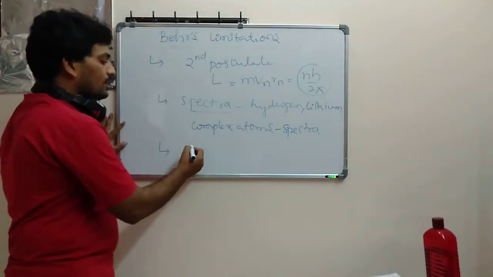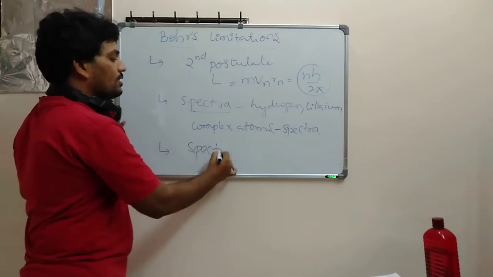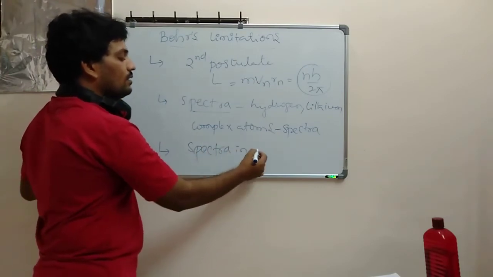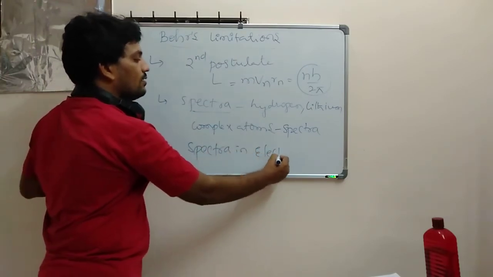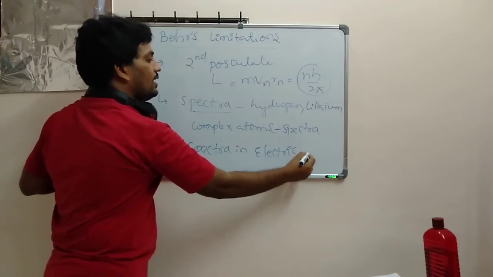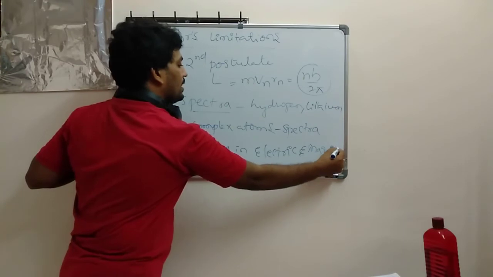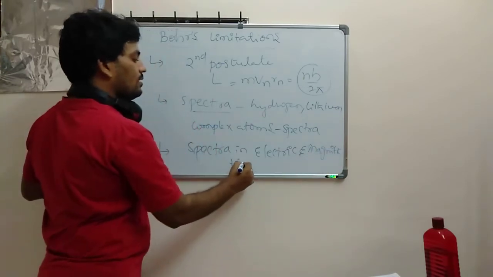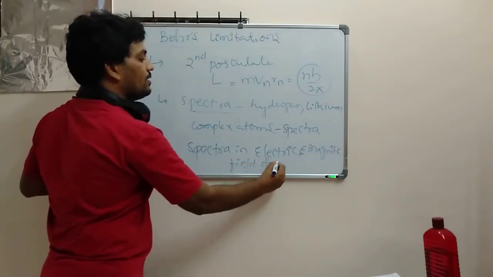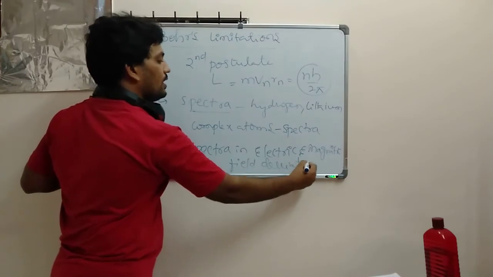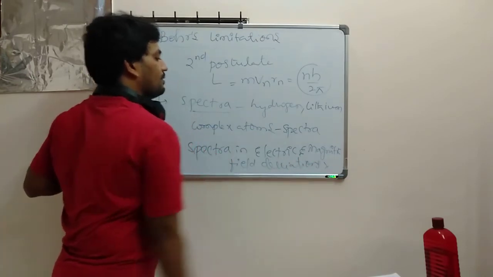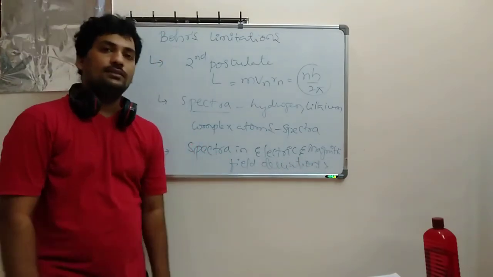So here, the spectra in an electric and magnetic field, the deviations, he didn't explain. So he didn't explain that also.